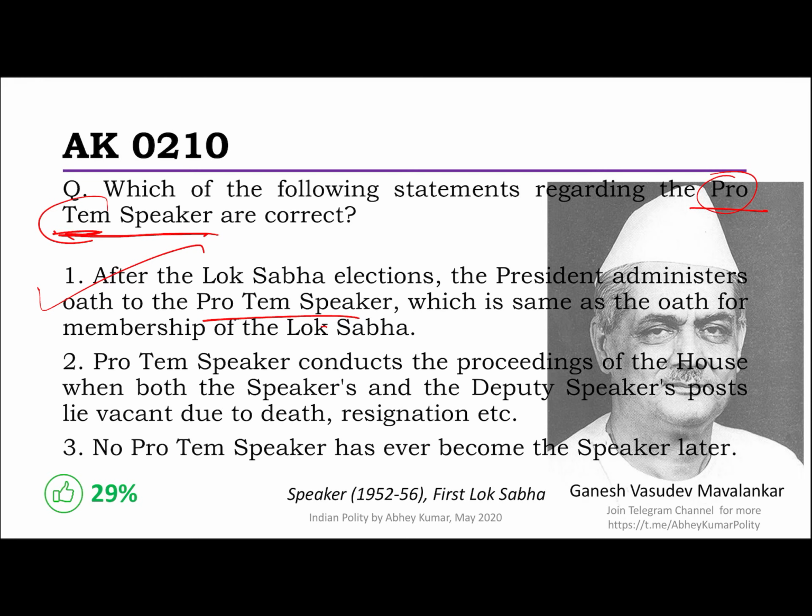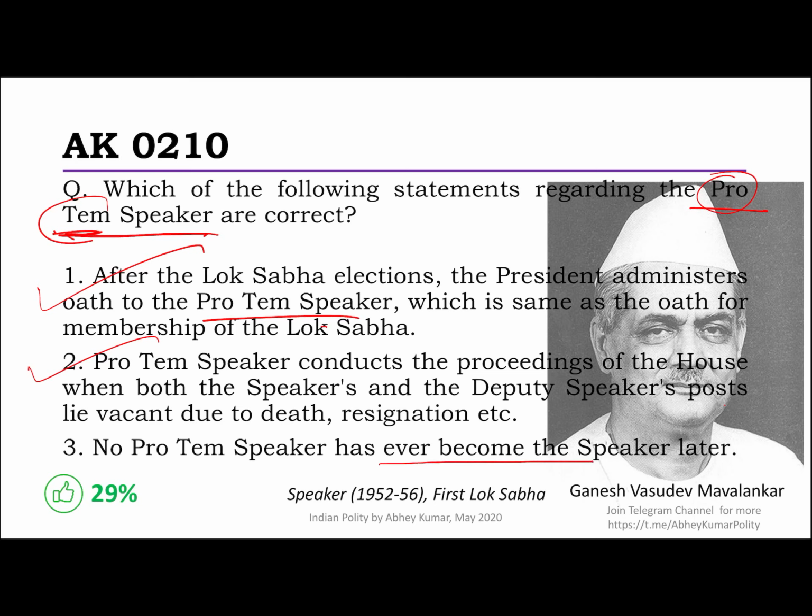Then, the pro tem speaker conducts the proceedings of the House when both the speaker and deputy speaker posts lie vacant due to death. Yes, absolutely. This is what I told you, that this is also a situation when the President appoints somebody temporarily. That is also called speaker pro tem. Now, since it has not happened for so many years, the books and newspapers don't talk about it. They only explain as if pro tem means the one appointed only in the first session after election. No, you need to understand it as a concept. I hope you have done that today.